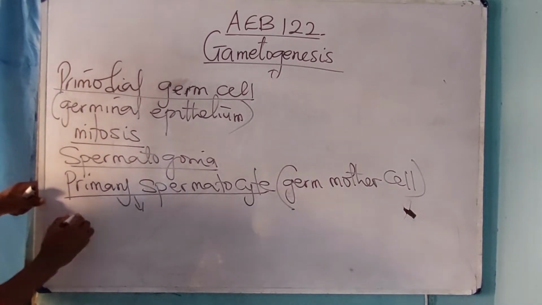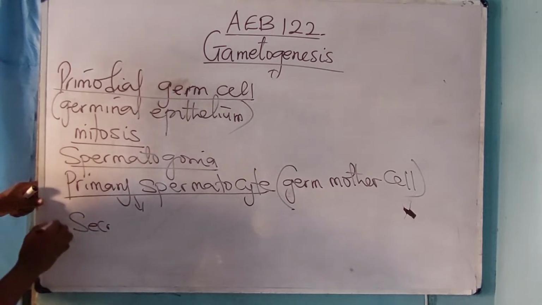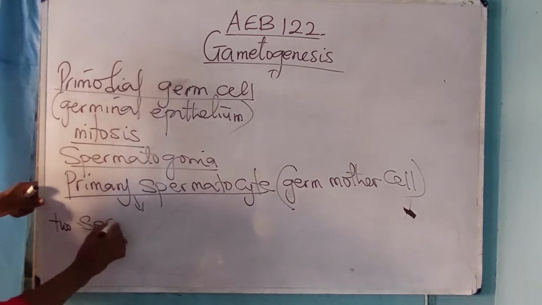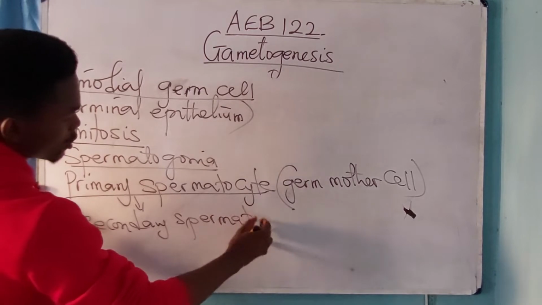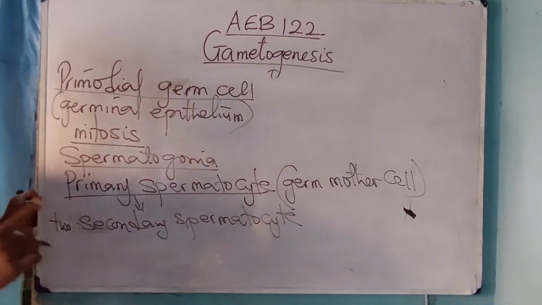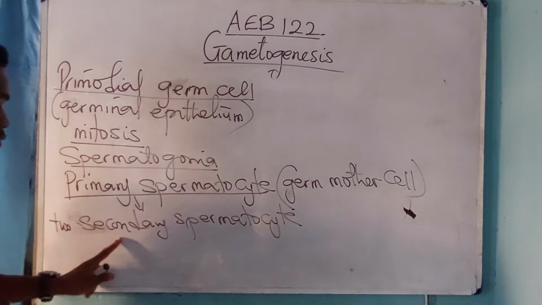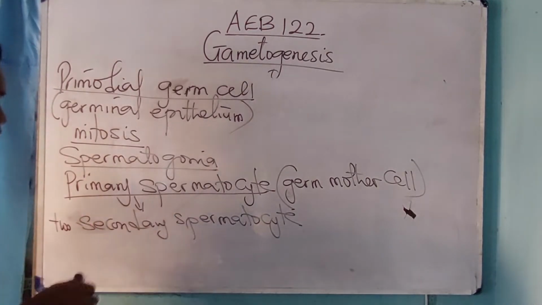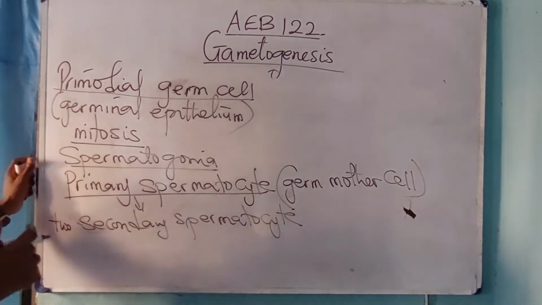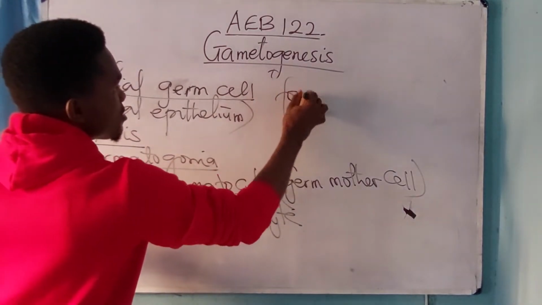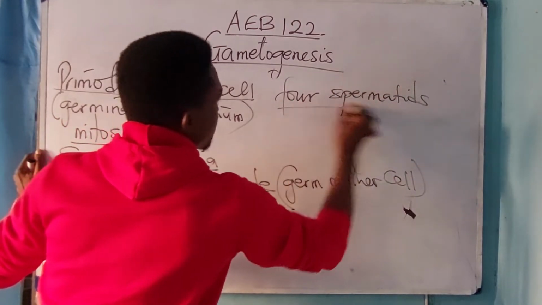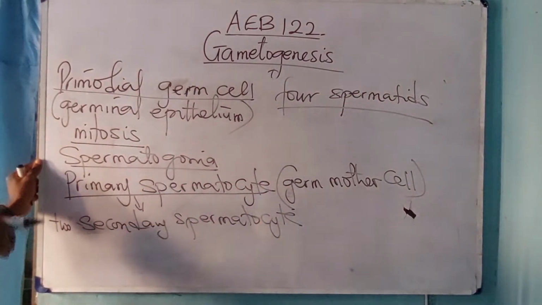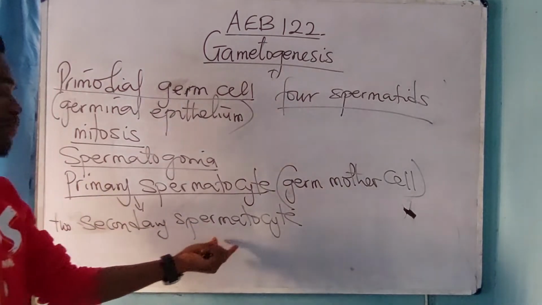The first meiotic division produces two secondary spermatocytes.